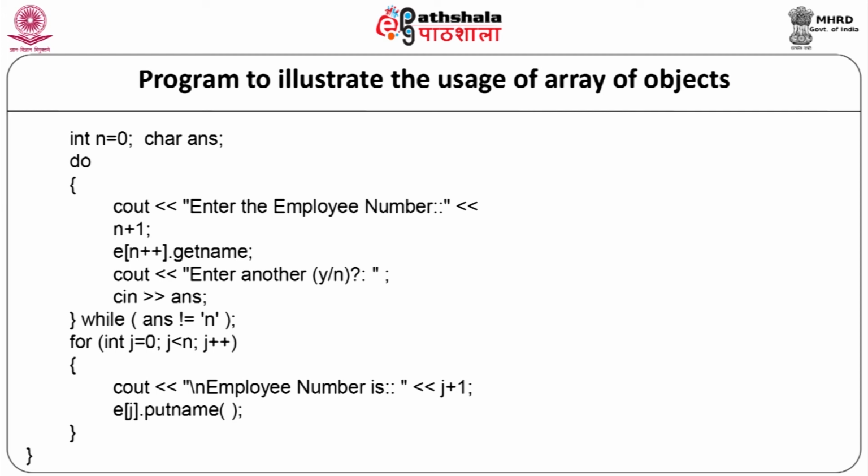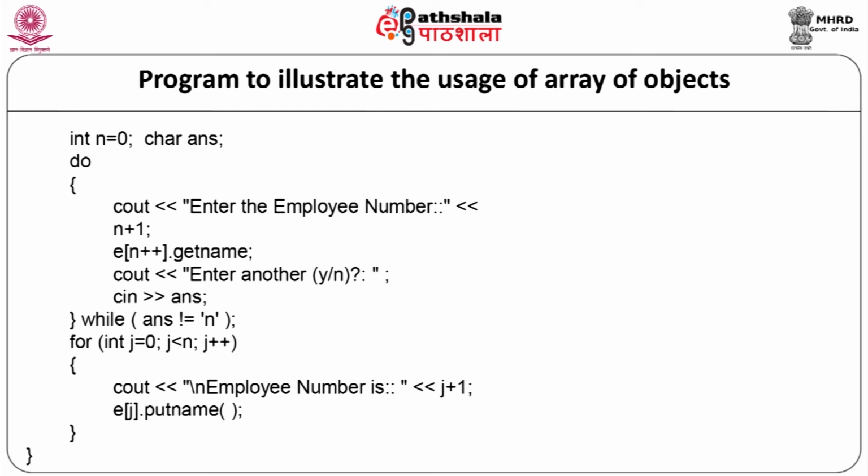Character answer, do, cout enter the employee number n plus 1, e n plus plus dot get name, cout enter another yes no, cin answer, while answer is not equal to no. So, all the employees will be taken till the user says yes. Whenever the user says no, taking the input will be stopped. For integer j equal to 0, j less than n, j plus plus, cout employee number is j plus 1, e j dot put name, and the for loop will end and our main program will end.